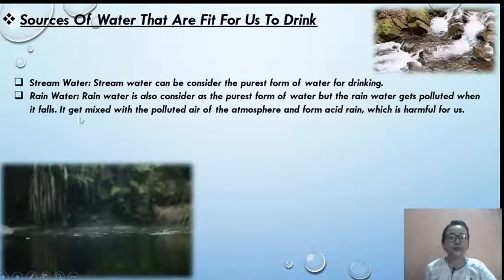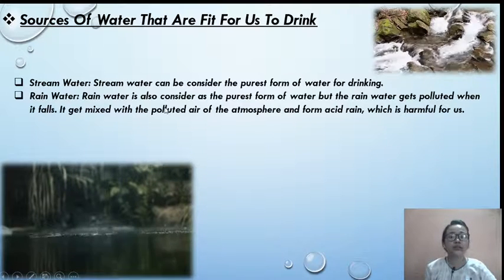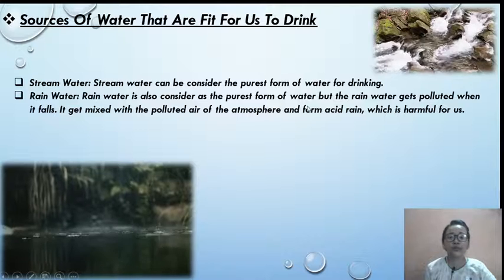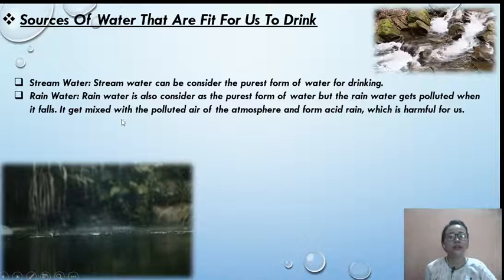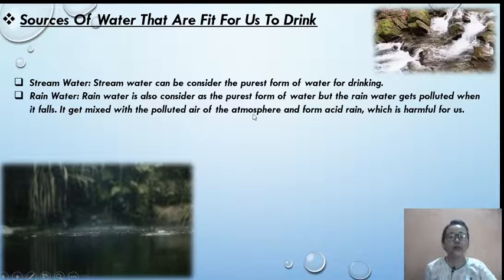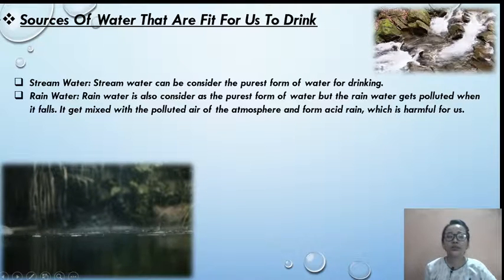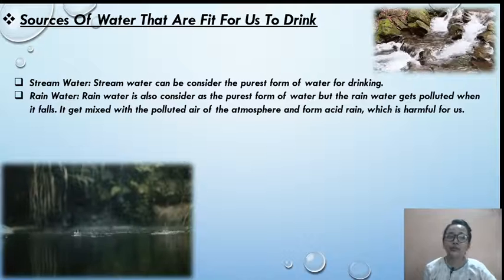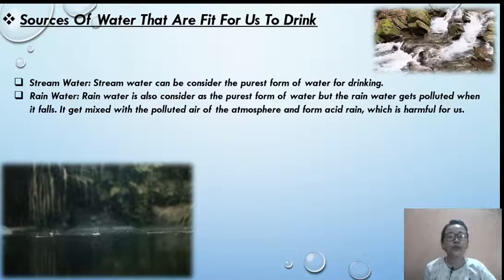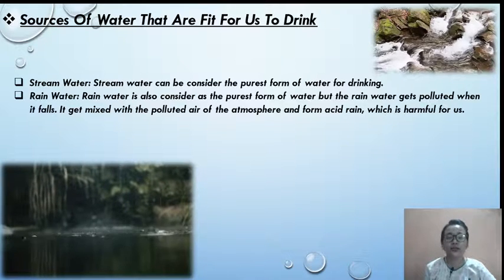Rainwater. Rainwater is considered a purest form of water, but the rainwater gets polluted when it falls. It gets mixed with polluted air of the atmosphere and forms acid rain, which is harmful for us. So the rainwater is also considered a purest form of water, but it gets polluted when it falls down. It mixes with the polluted air and atmosphere and forms acid rain. Because of that only, it's very harmful for us to drink.